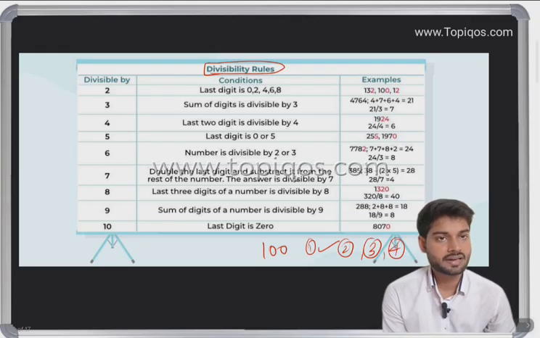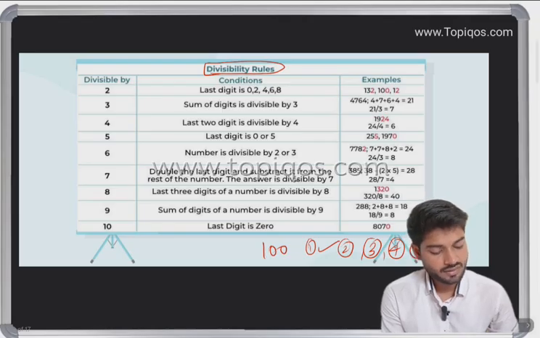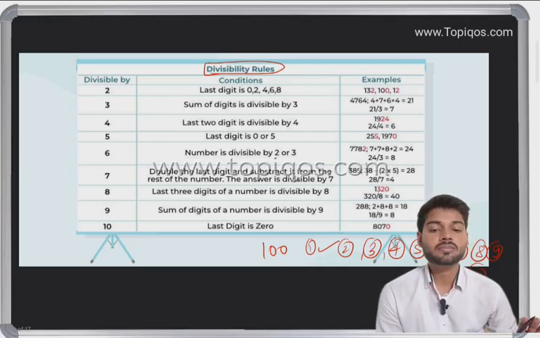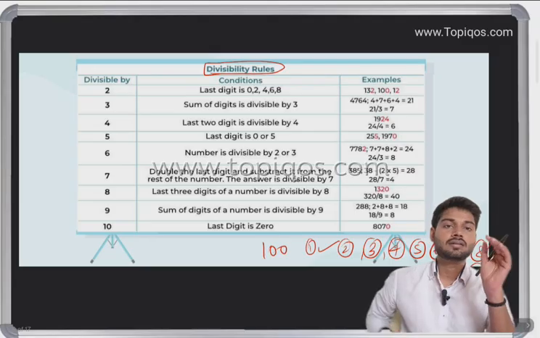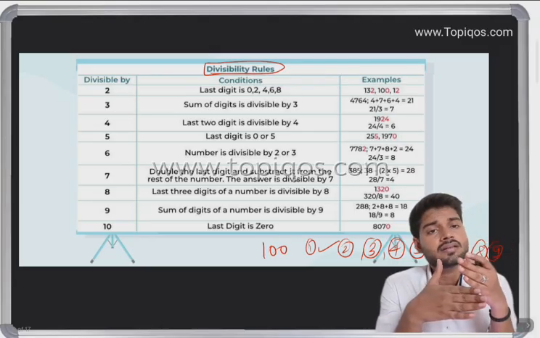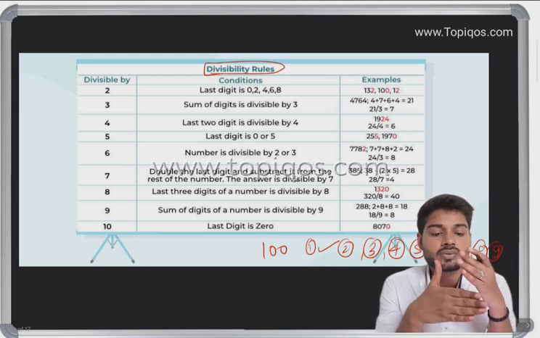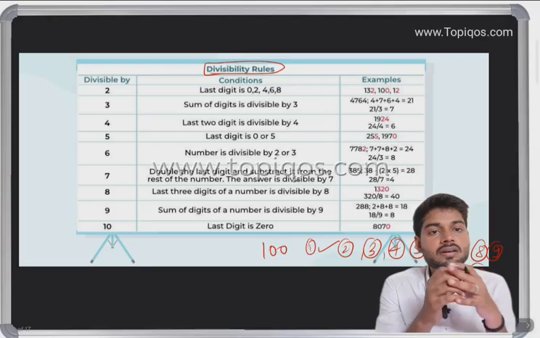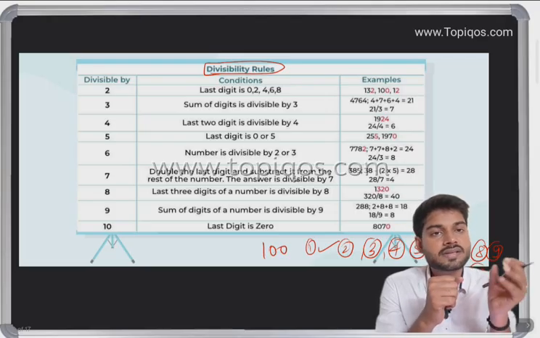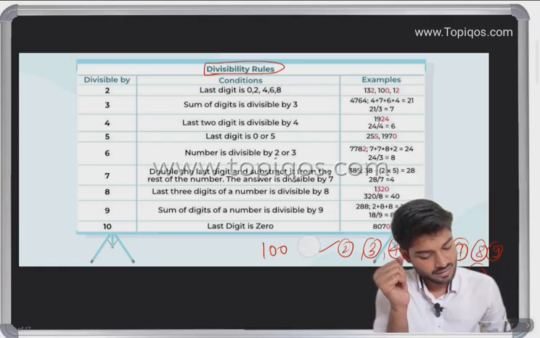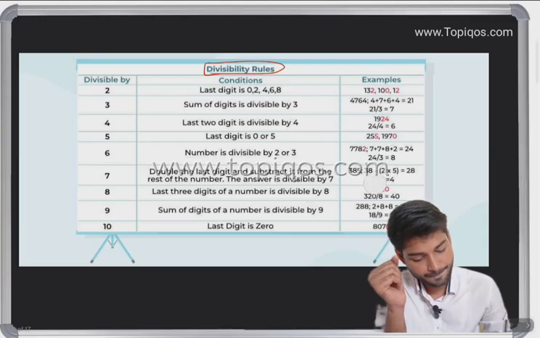For 4, you might have an idea. For 5, you again have that. For 6, 7, 8, 9, you do not know. For 10, yes, definitely. So if any number is given, by seeing its last digit, that is its unit place, or by some other method, you can understand whether this number is divisible by 3, 2, 4, 5, 6 or not. There are several methods, and that is the discussion of this topic.